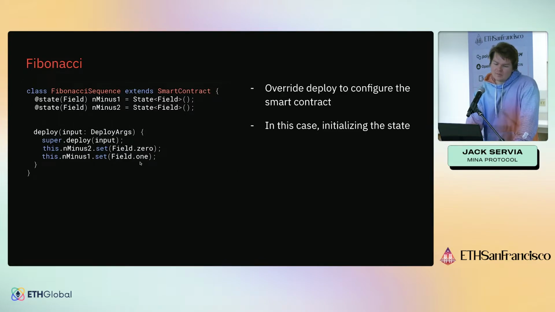The next thing we have is this deploy method, which gets called as the smart contract is being deployed. This deployArgs is something that usually the zkApps CLI, a piece of developer tooling we'll talk about in a second, will pass in. For the most part, this can stay exactly as you see it here in most contracts. It can be used to configure a couple things at deploy time, like setting permissions for the contract account. In this case, we're also going to use it to initialize the values of these on-chain state variables. So we'll set n-2 to 0 and n-1 to 1.